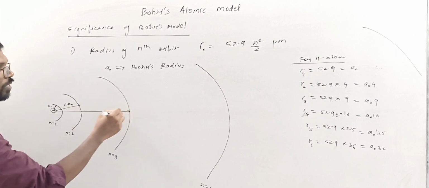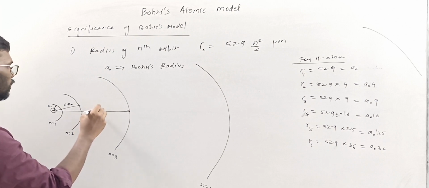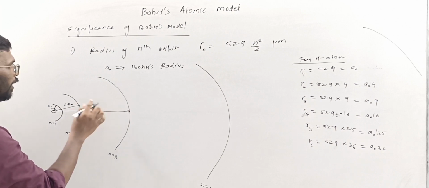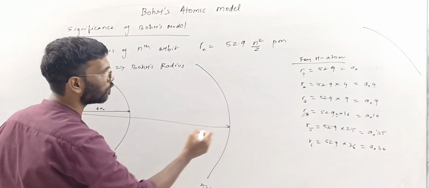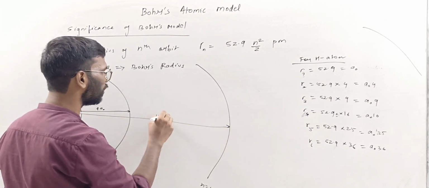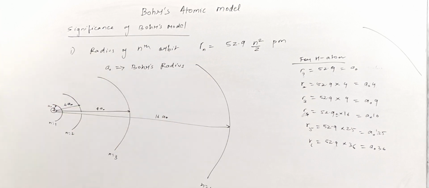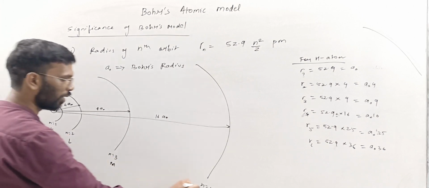This distance is 9 A0. This distance is 16 A0. Right, and then it will be 25 times A0. So this is also called the K shell. This is also called the L shell, M shell, N shell.